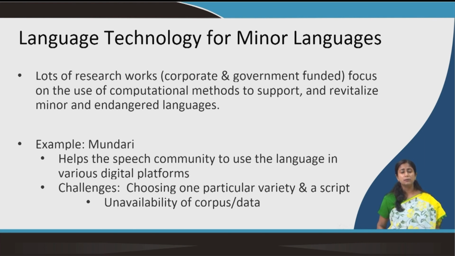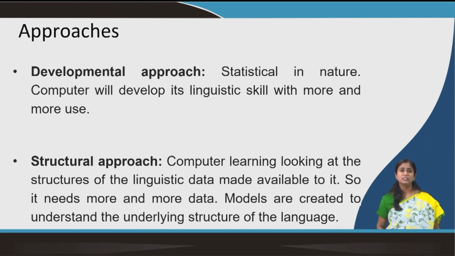That again becomes a problem, because at times we have seen while working that a particular variety, maybe Jharkhand, someone from Jharkhand will think that his or her style of speaking is accurate, but the Odia speaker is not speaking the language properly. So, there are these types of prejudices as well. These are some of the challenges while creating language technology, especially for minor and endangered languages. Now, let us look at the various approaches.